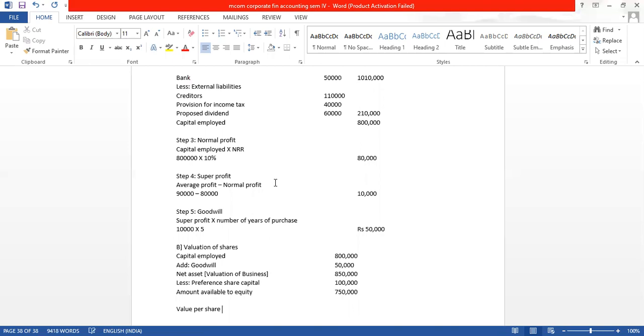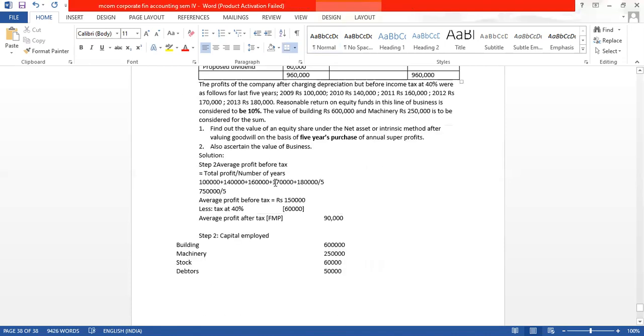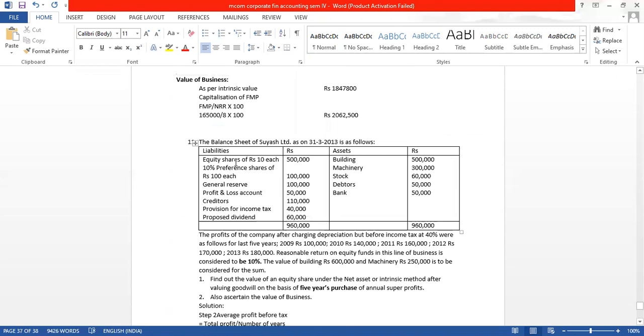Now value per share. Value per share is what? It is amount available to equity divide by number of shares, as per intrinsic value method. So 7,50,000 divide by how much is the number of shares? Let us see. Equity shares of rupees 10 each.